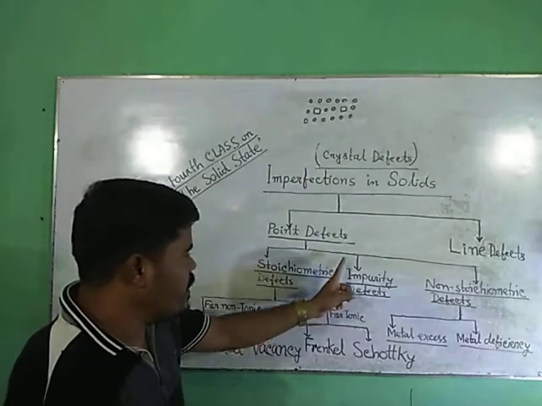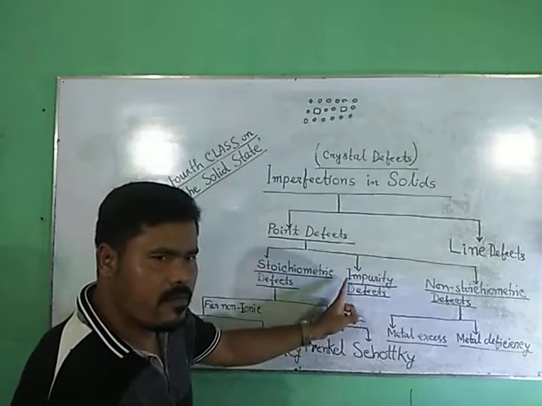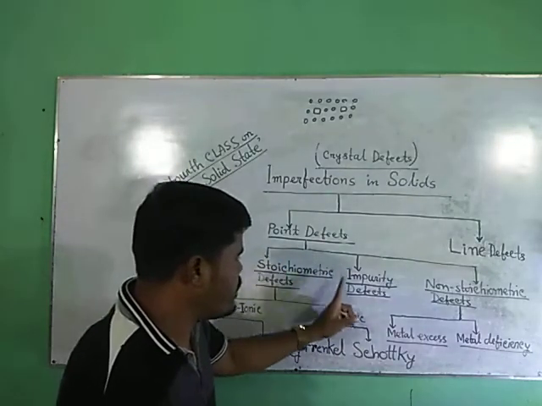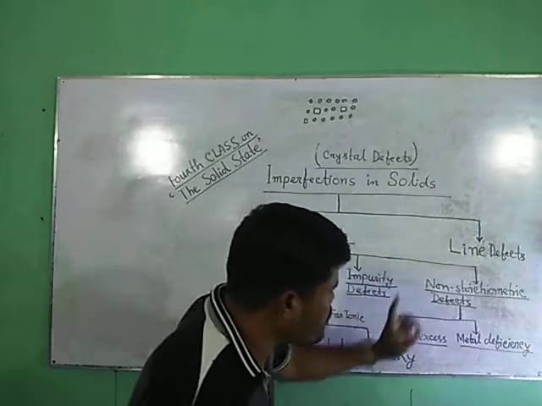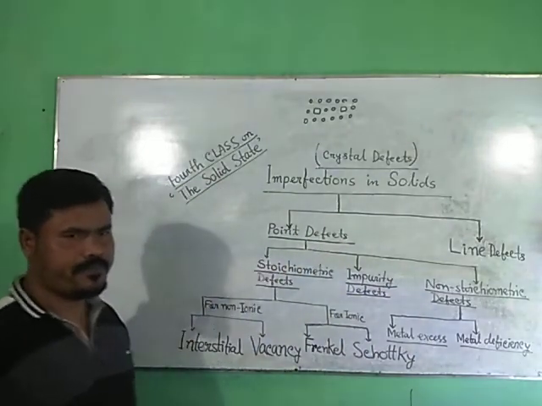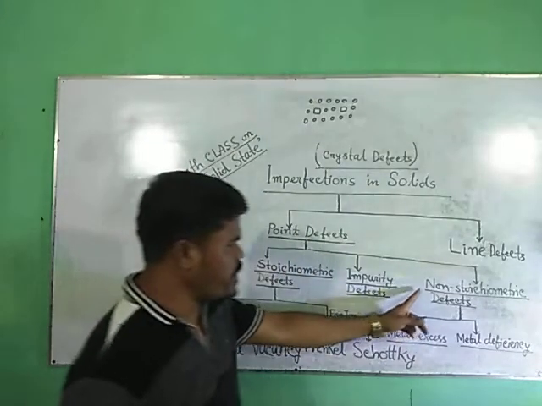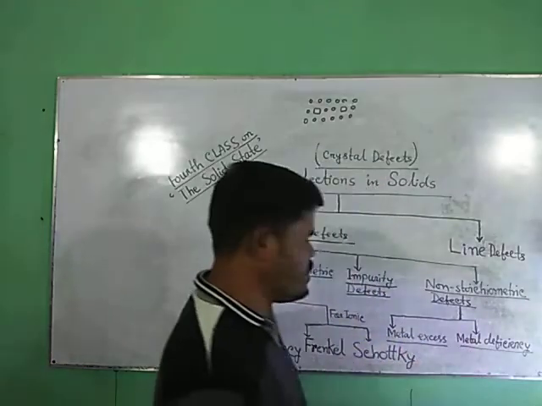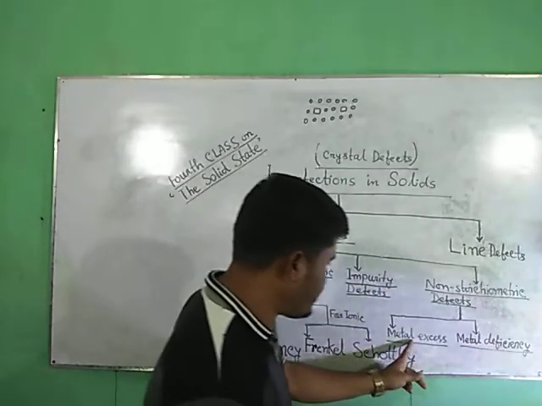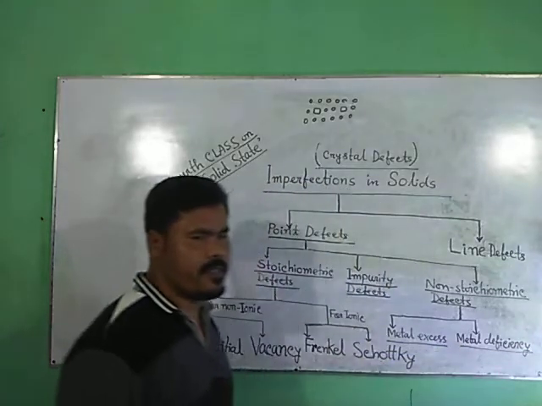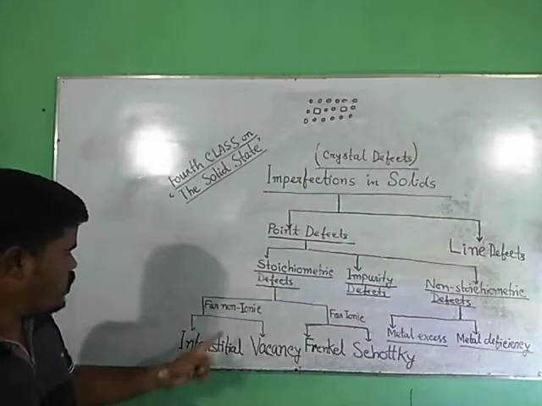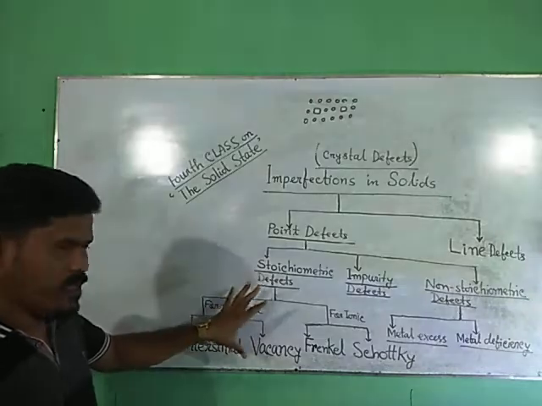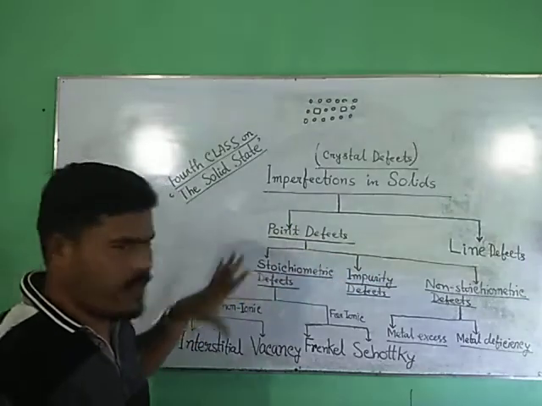First is stoichiometric defect, next is impurity defect, and last one is non-stoichiometric defects. Non-stoichiometric defects are also classified into two types: metal excess defect and metal deficiency defect. So we will discuss thoroughly in detail all about the defects.